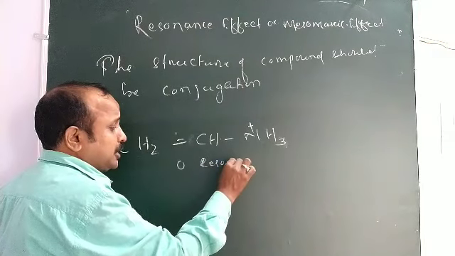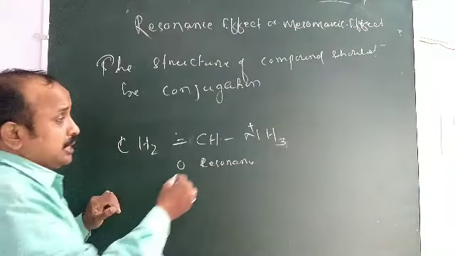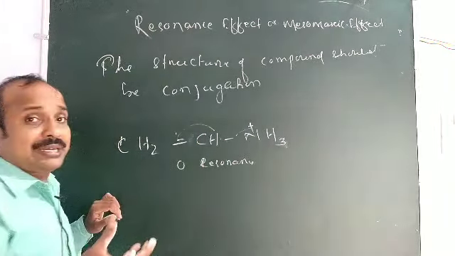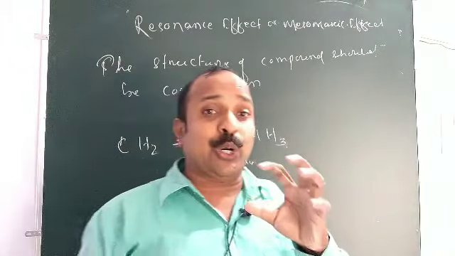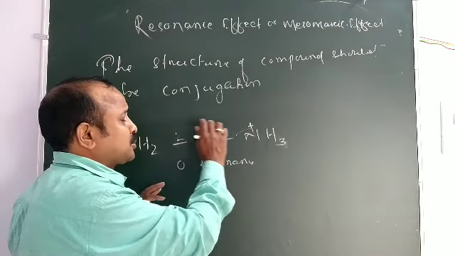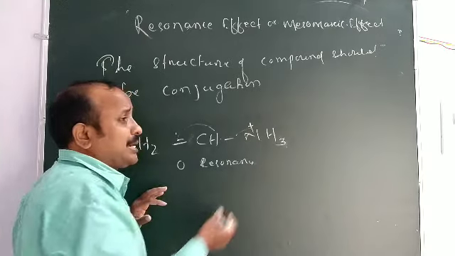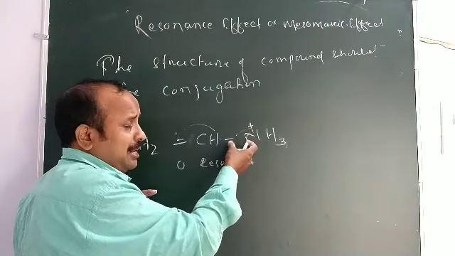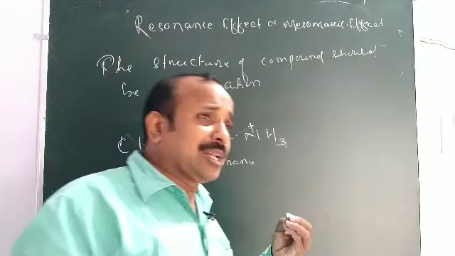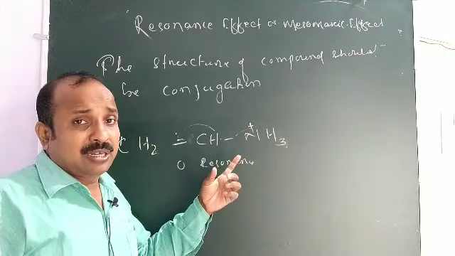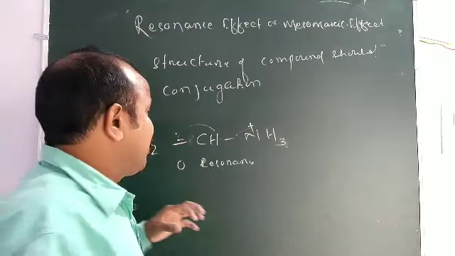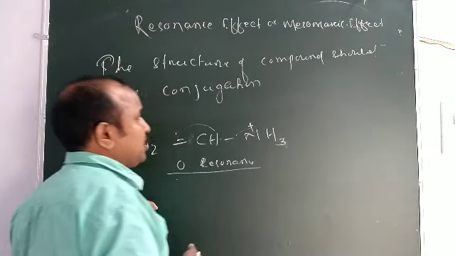This is the more important thing, zero resonance, because if it will move to this, then nitrogen gets pentavalent, so nitrogen never gets pentavalent due to the displacement of pi electron. Here the nitrogen is tetravalent. Nitrogen's common valence is 3, meaning trivalent. If you get one more, that is tetravalent and gets a positive charge, but nitrogen never gets pentavalent, so it is the zero resonance.